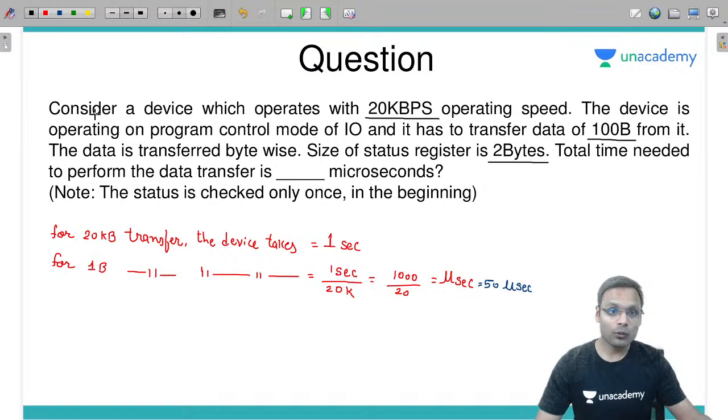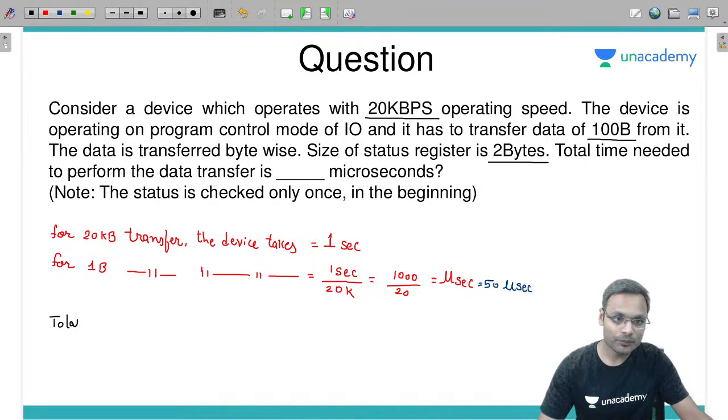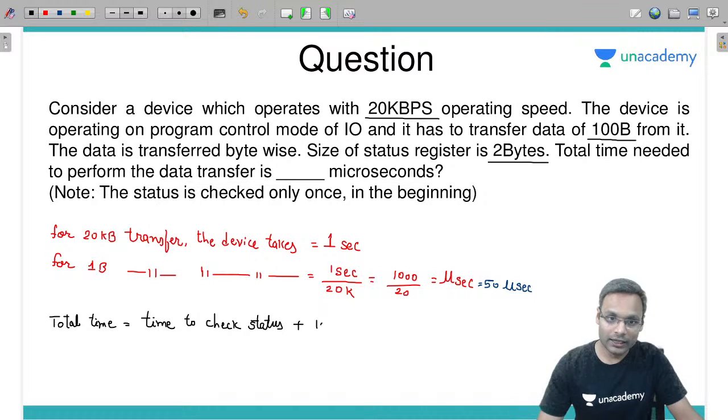Now total time will be how much? Look at this. Total time will be equal to time to check status plus 100 byte transfer time.